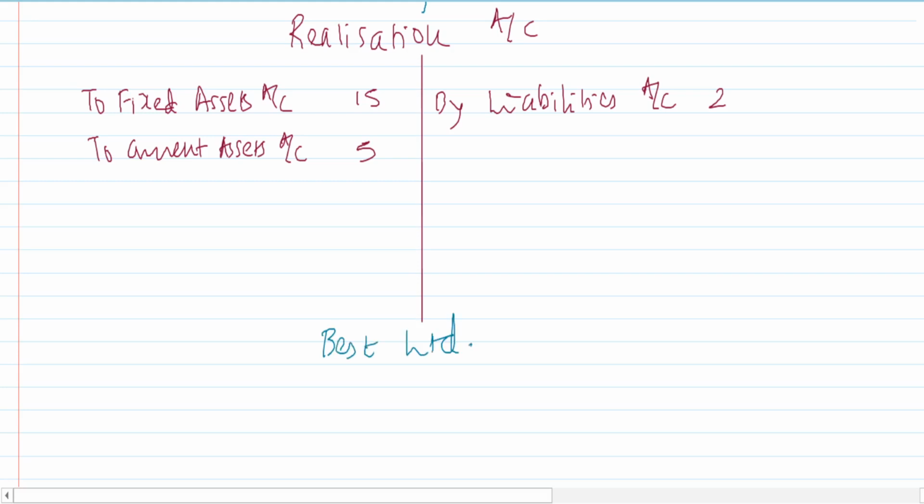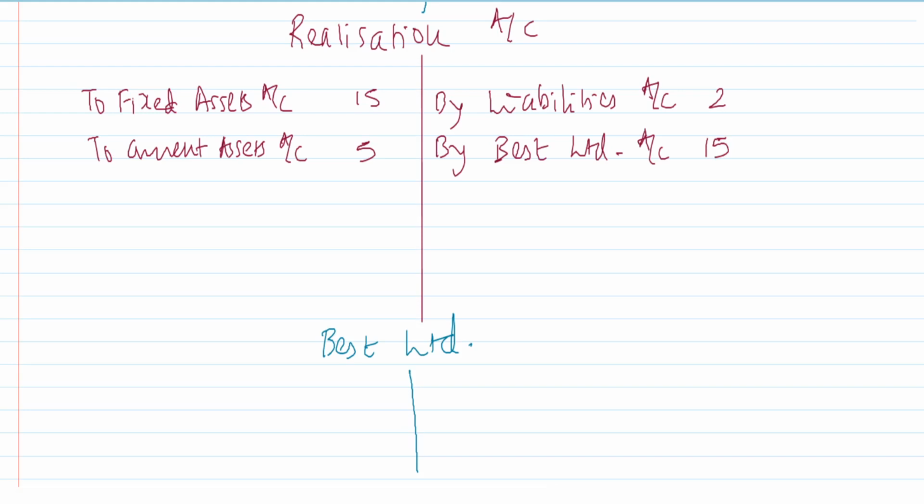So I also prepare now an account for Best Limited, right? So we say here Best Limited account debit by to realization account. So realization account is getting credited. So I'll say here by Best Limited account, and our purchase consideration is 15, right? So that will be the case. While here I will say to realization account, right? So I'll say to realization account 15. So Best Limited account debit to realization account. So that has been posted.